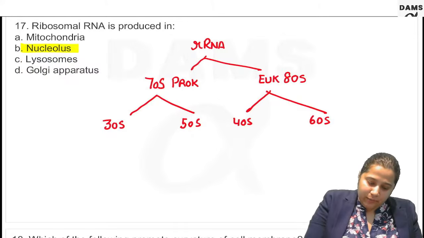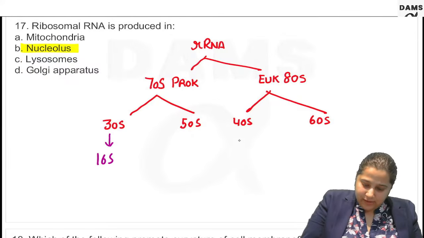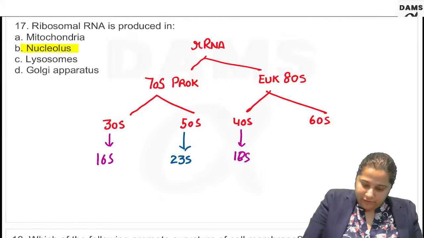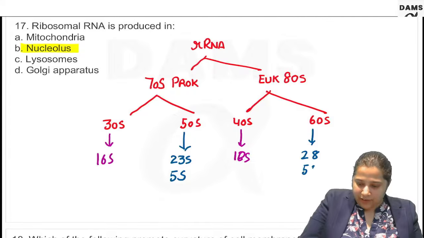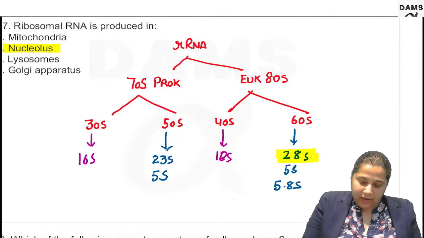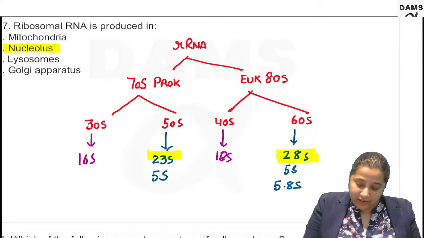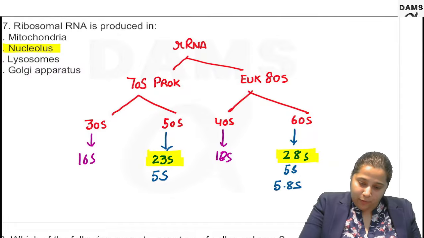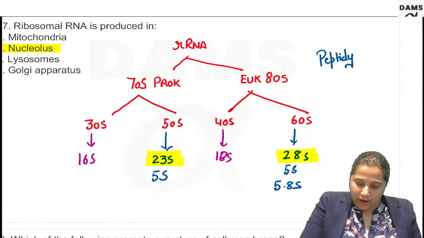These are further made of 16S, 18S, 23S, 5S, 28S, 5S and 5.8S rRNA. It is the 28S rRNA in eukaryotes and 23S rRNA in prokaryotes which form the peptide bonds. They are said to have peptidyl transferase activity.